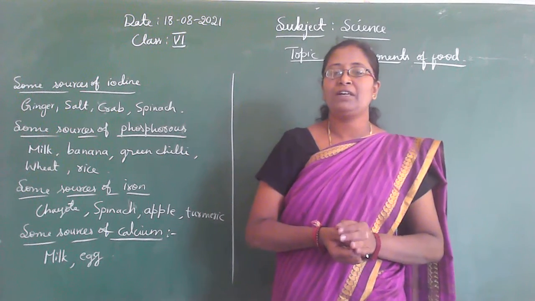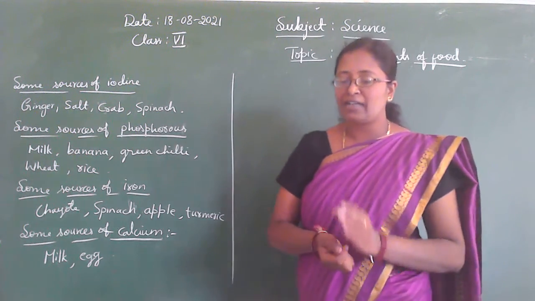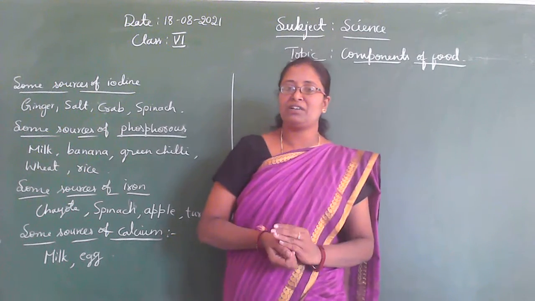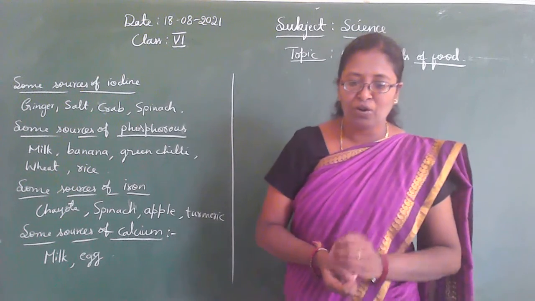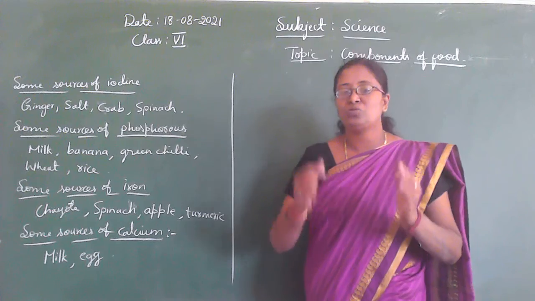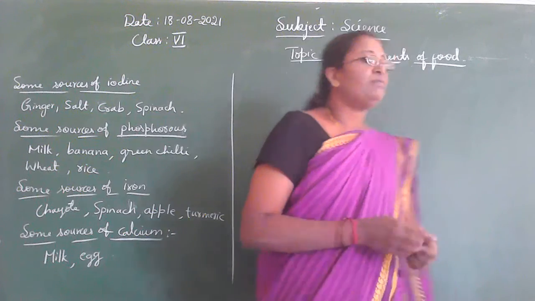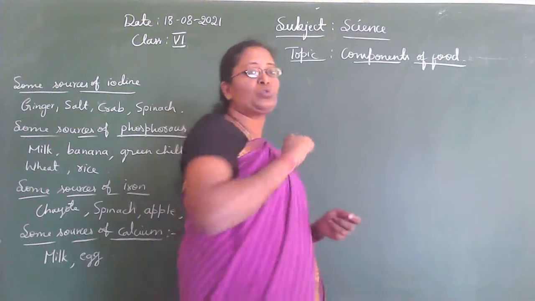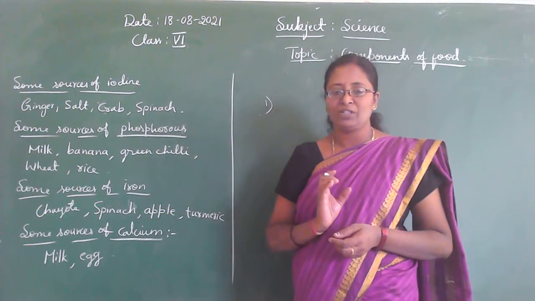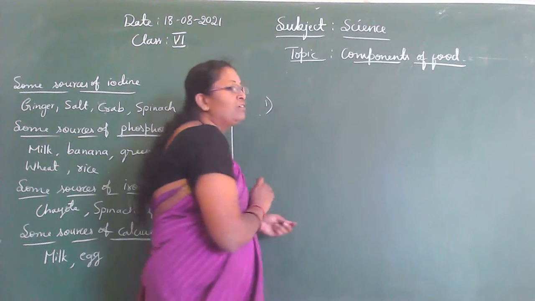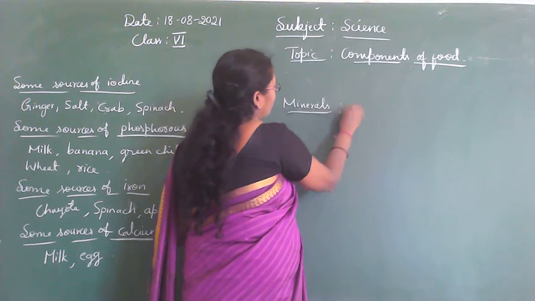So especially iodine, phosphorus, iron, calcium, these are the main minerals. They are present in our food and they are essential for our body to maintain good health and for the growth of our body. But they are required in very small quantity. Okay children, I'll give the examples for the minerals.